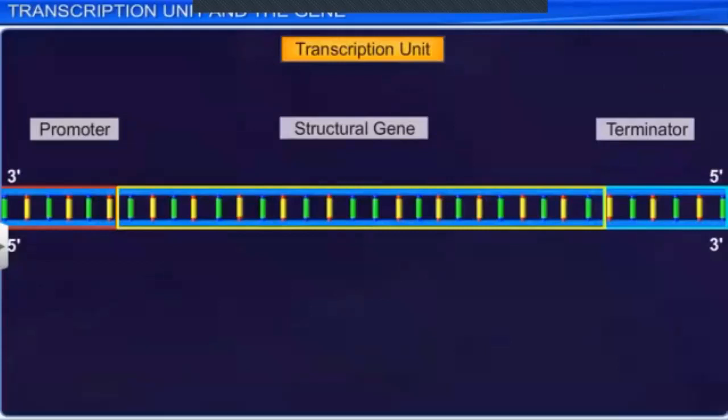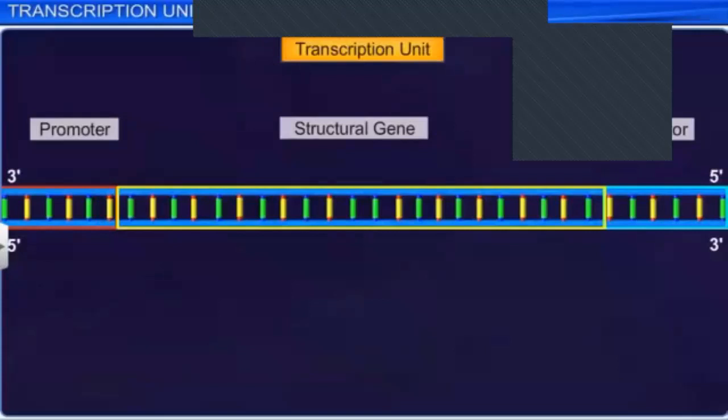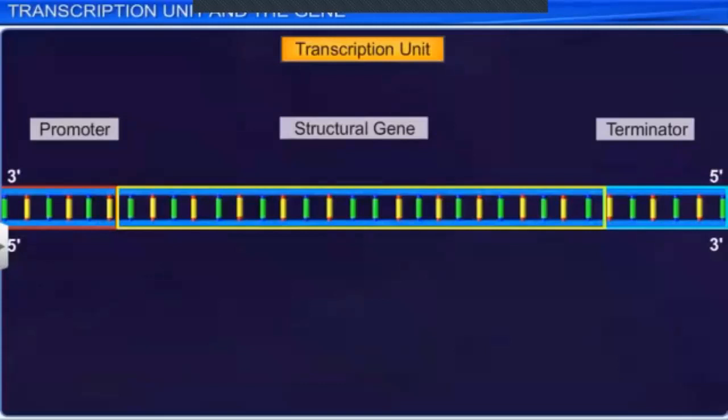As you can see, this is a transcriptional unit. Children, a transcriptional unit is very easy to write about. If you check the notes, it is given in the same way. Just check the notes whenever you are learning. There are 3 parts in a transcriptional unit: number 1, promoter, structural gene, and terminator.